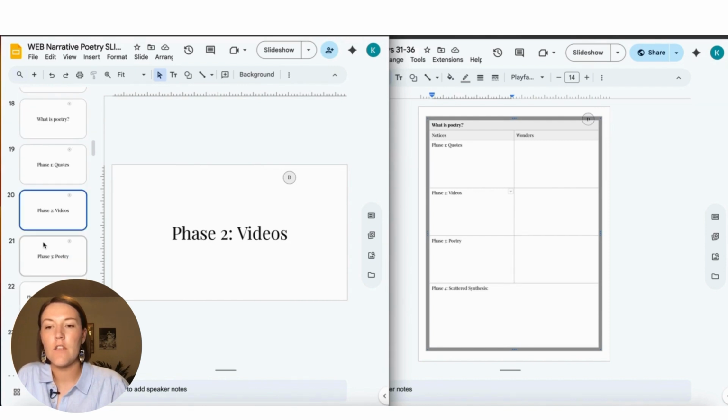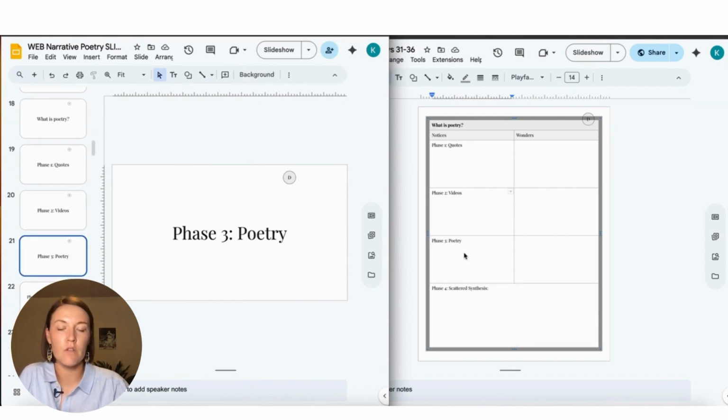And then phase 3 is poetry. So I will give them another envelope, one for each group, that is full of poetry examples. And from those examples, they will write down anything that helps them notice what poetry is, anything that has them wonder what poetry is, they'll write down here.